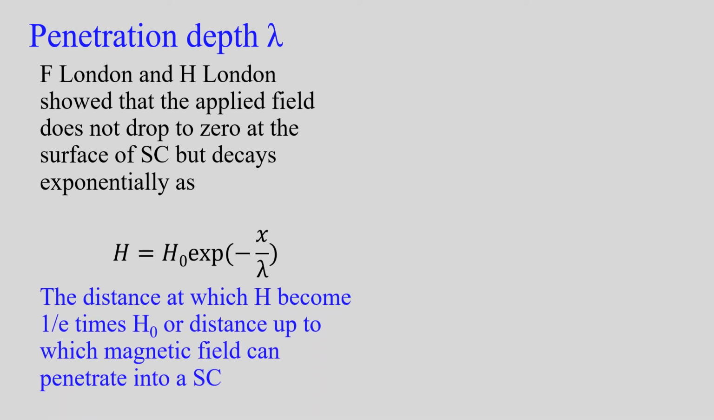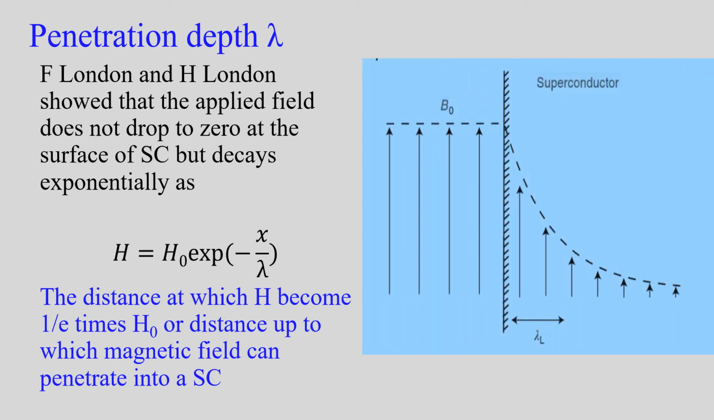Penetration depth. It is seen that the magnetic field does not drop to 0 inside a superconductor suddenly. It decays exponentially as in the equation H equals H0 e raised to minus x by lambda. The distance at which H becomes 1 by e times H0, or the distance up to which magnetic field lines can penetrate in a superconductor, is termed as penetration depth. In the figure, this is the surface of a superconductor. As we move inside, the flux lines decay exponentially.